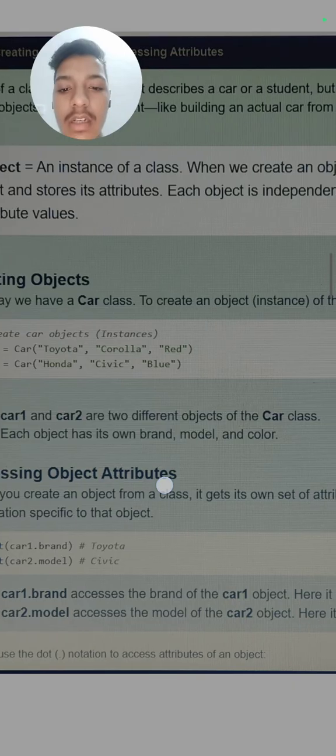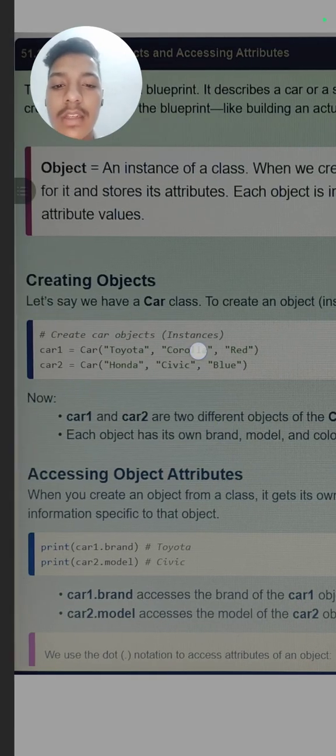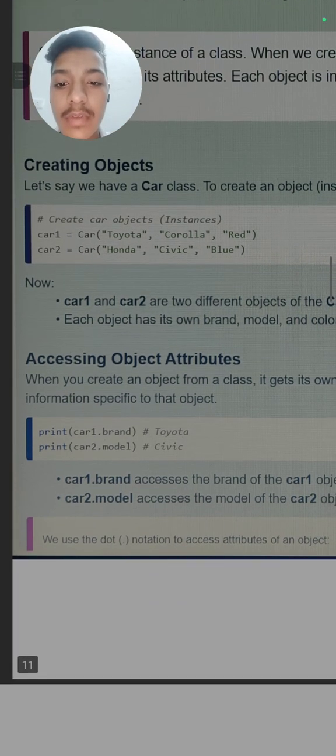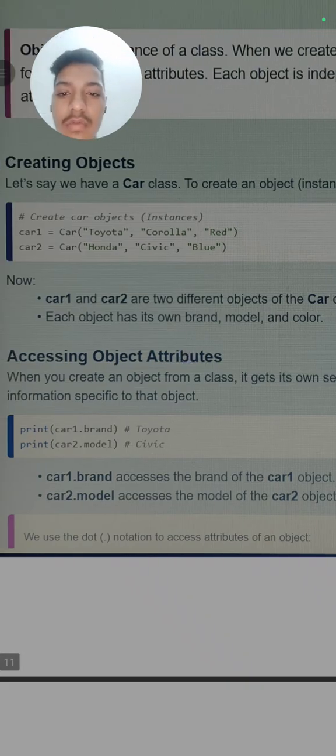Here car1 and car2 are two different objects of the car class. As I have told you, there can be many objects inside one class, and each object has its own attribute values. Each object has its own brand and model. Car1 has Toyota, car2 is Honda; car1 contains Corolla and the color is red, car2 is Civic and the color is blue. So each object has its own attributes or properties.